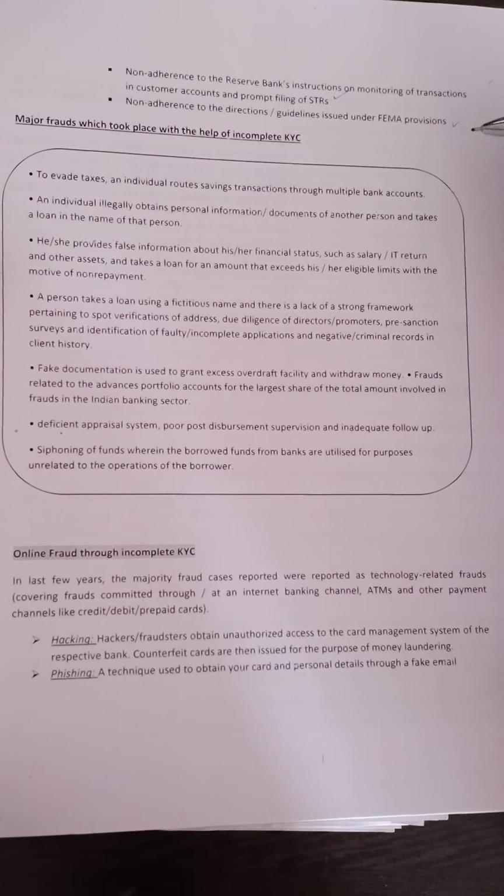Now, what are the major frauds which took place with the help of incomplete KYC? What frauds can be done? To evade tax, an individual routes transactions through multiple bank accounts. An individual illegally obtains personal information and documents of another person and takes a loan in the name of that person. He or she provides false information about his or her financial status, such as salary, IT returns and other assets, and takes a loan for an amount that exceeds his or her eligible limits with the motive of non-repayment.